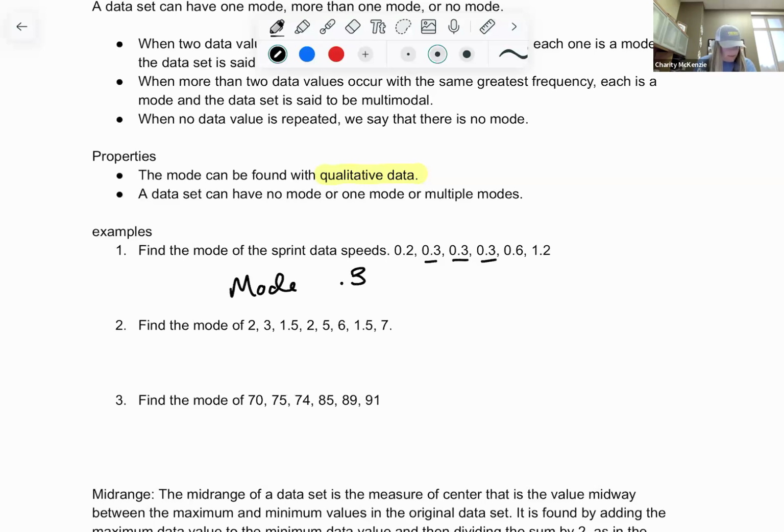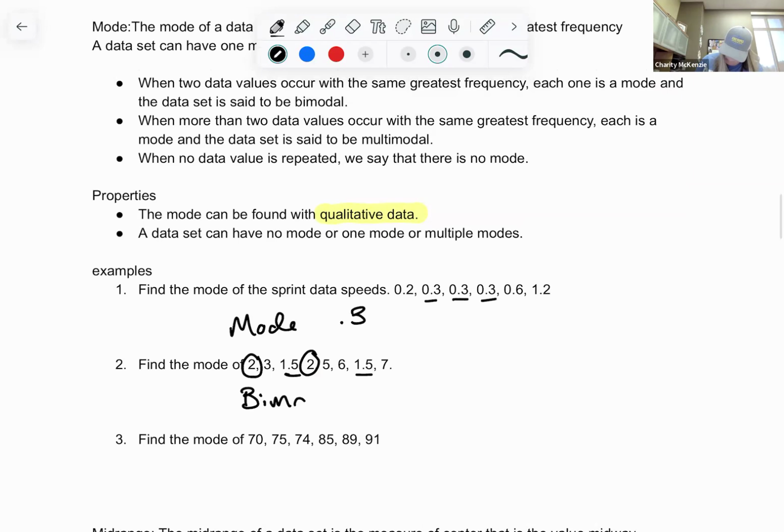Okay, look at number 2. I see 2 is twice. I see 1.5 twice. And then all the other numbers are unique. So we have 2 modes, or it's bimodal: 2 and 1.5. So there's 2 of those.